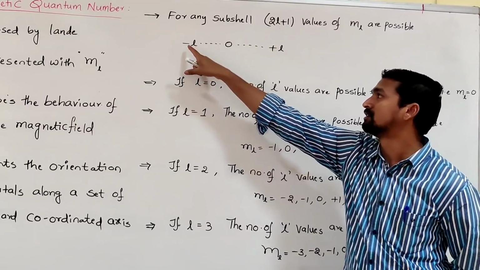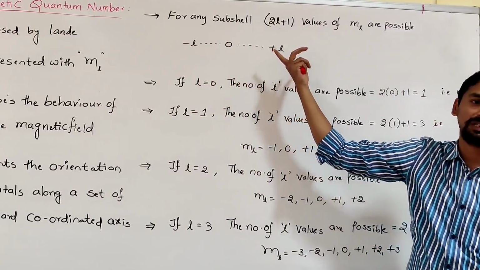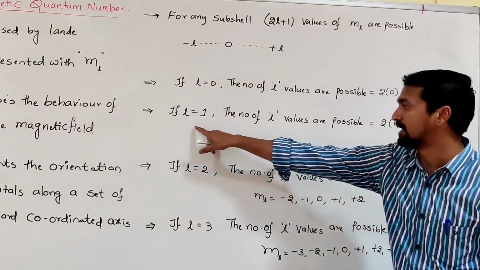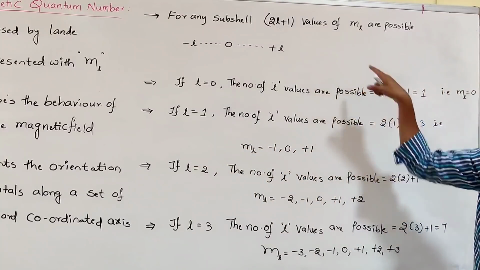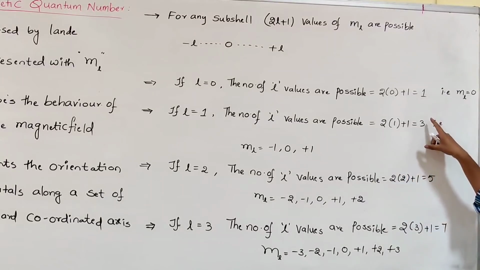Which one is better? So minus L is equal to 0, minus 0, 0 plus 0. That is simply we can write as L is equal to 0. Suppose if L is equal to 1, the number of ml values possible is 2 into 1 plus 1, which is equal to totally 3. Three magnetic quantum number values are possible.